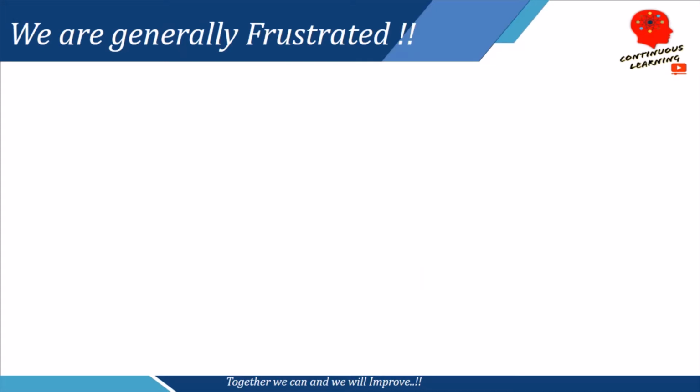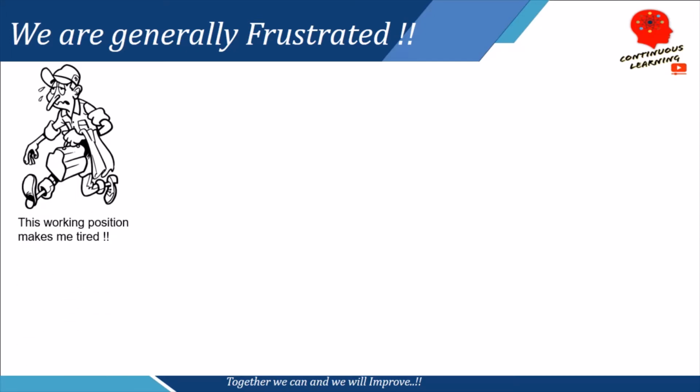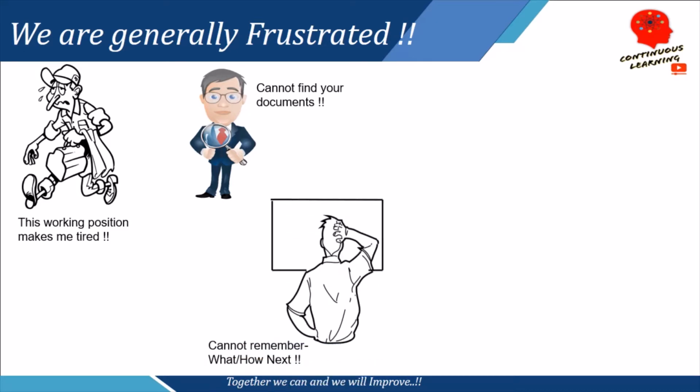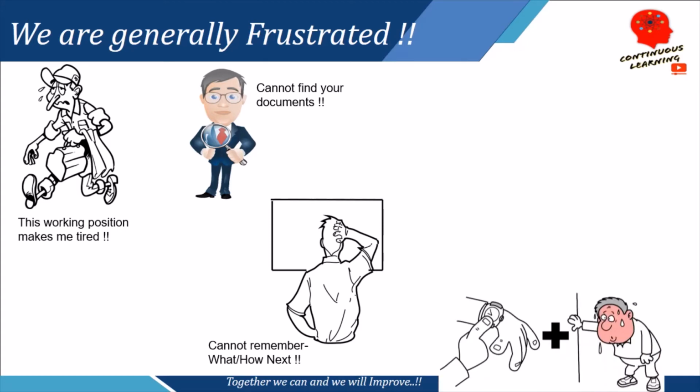So friends, we are usually frustrated in a few scenarios. I will cite a few examples to help you understand. The first example is when an operator or a worker feels that this working position is making me tired. Second case is that I am trying to figure out a document on my laptop or my computer, but I am unable to do so. Third, I cannot remember what to do next and how to do it.